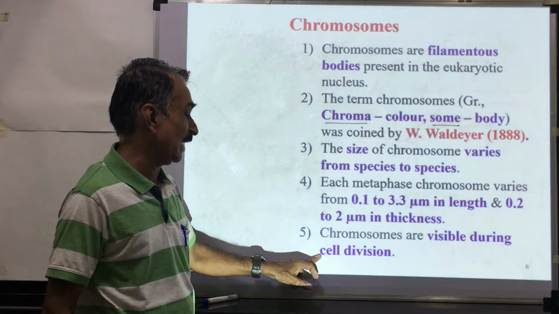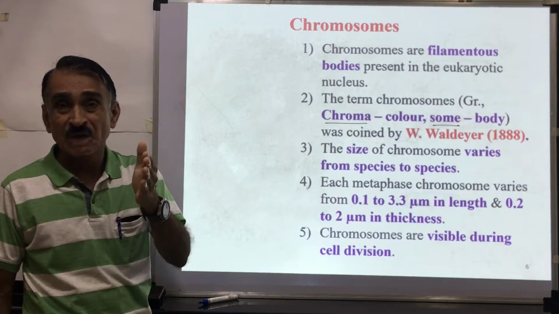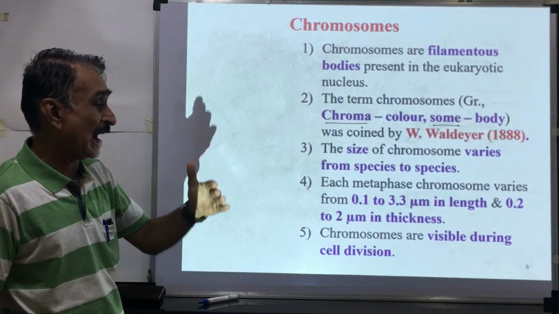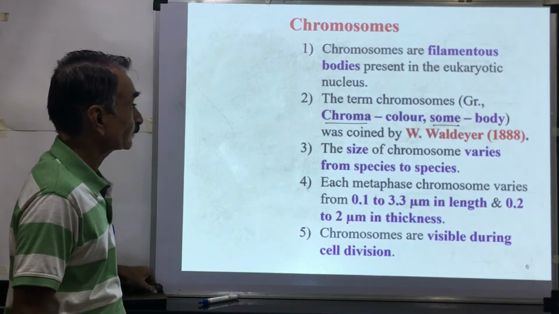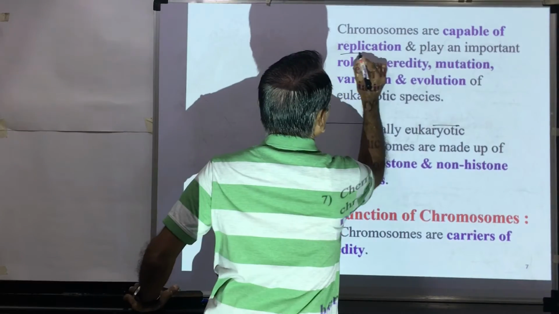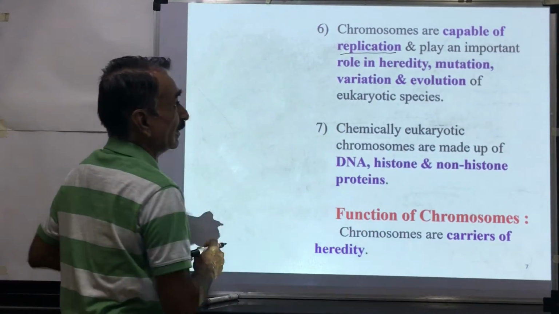Chromosomes are visible during cell division. Chromosomes are clearly observed during the metaphase stage because they are highly condensed, and they can be visible during cell division. Chromosomes are capable of replication. Chromosomes replicate, replication, that is duplication.